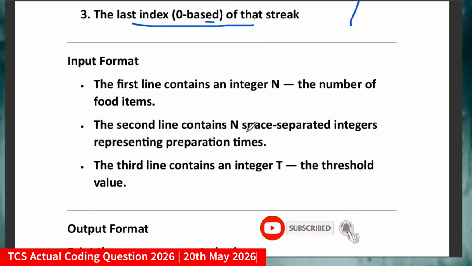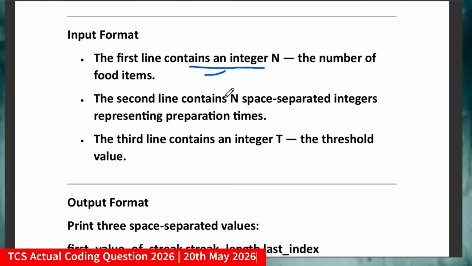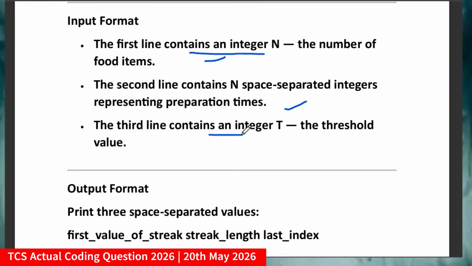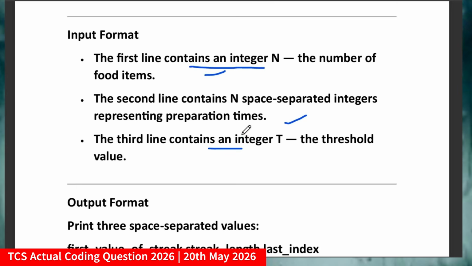Now what is the input format? The first line contains an integer n, which denotes the number of food items. In the second line you have to take n space-separated integers, which represent the preparation time, and the third line will contain the threshold value, that is t. So you have to just apply the condition, checking whether the preparation time for that particular food is less than the threshold value, and then accordingly print it. So what is the output format for printing?